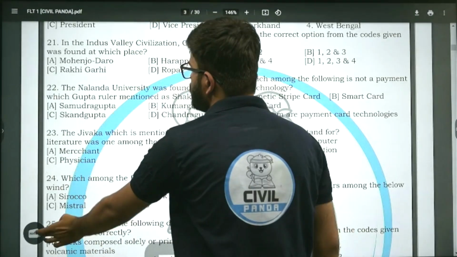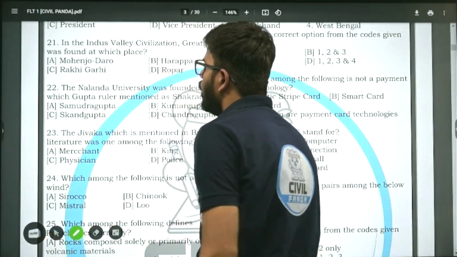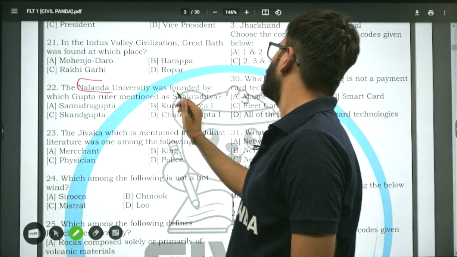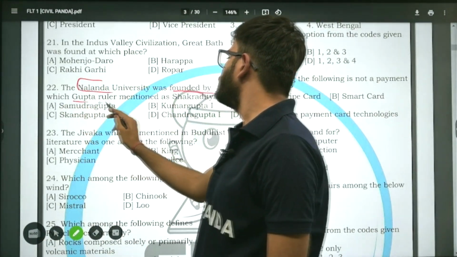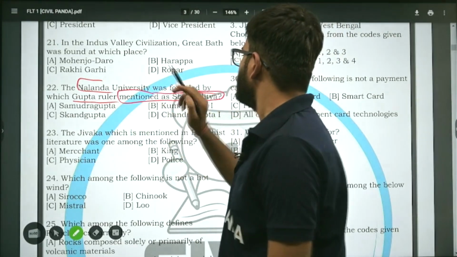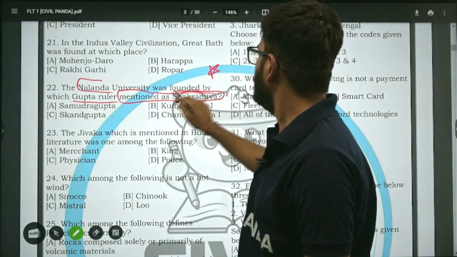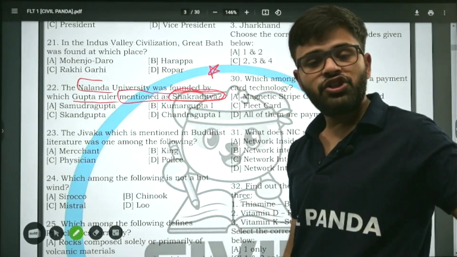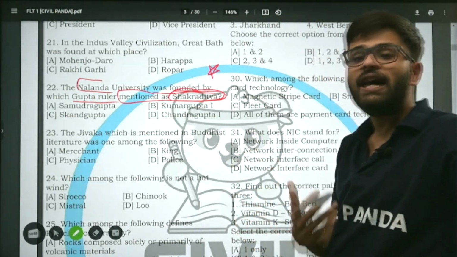All right. Question number 22. The Nalanda University was founded by which Gupta ruler mentioned as Chakraditya? कौन था जिनको शक्र आदित्य भी बोलते थे? And according to historians, he was the one to found Nalanda University.